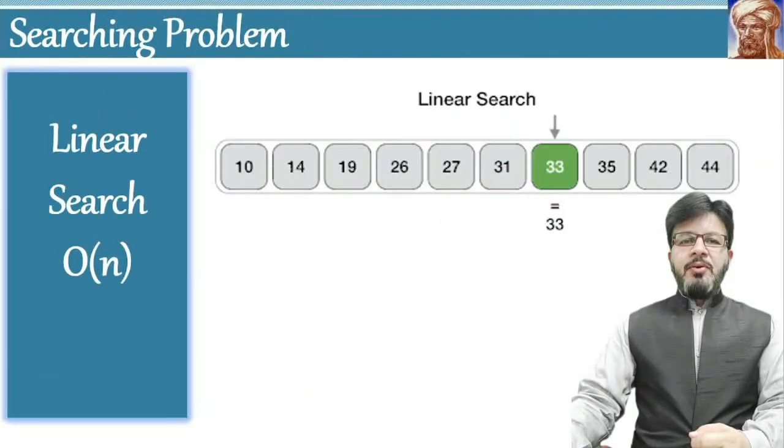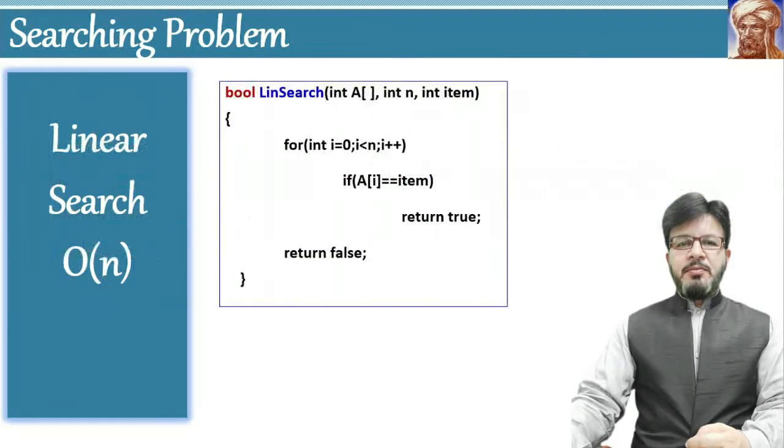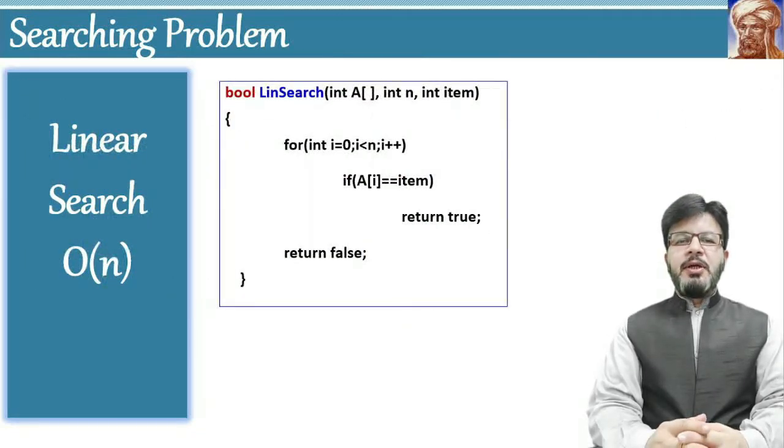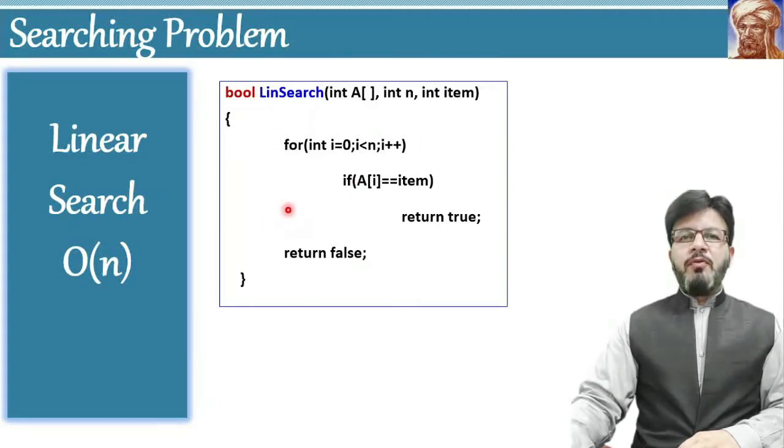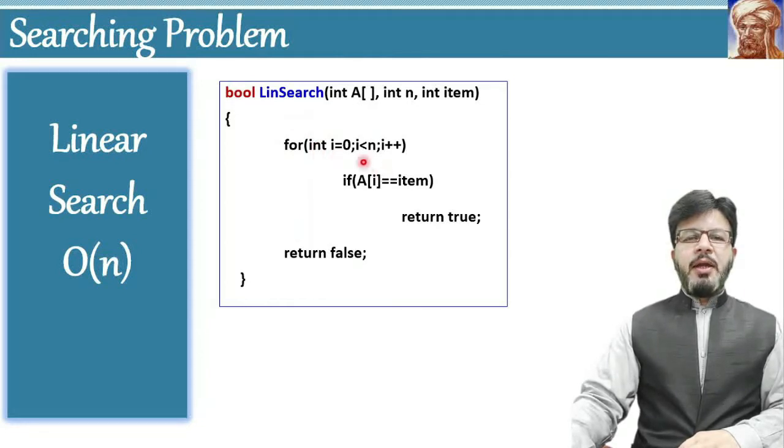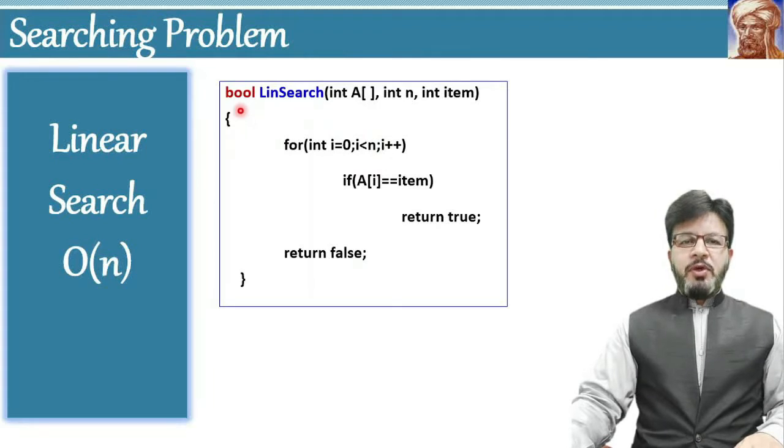Now we will see the algorithm of linear search. This is the algorithm for linear search or sequential search. Its return type is Boolean, that is, the function will return true or false. It will return true if it finds the number in the list or array, or false otherwise. There are three inputs to the algorithm: the array with the name A, the number that represents the size of the array, and the item that needs to be searched in the list.